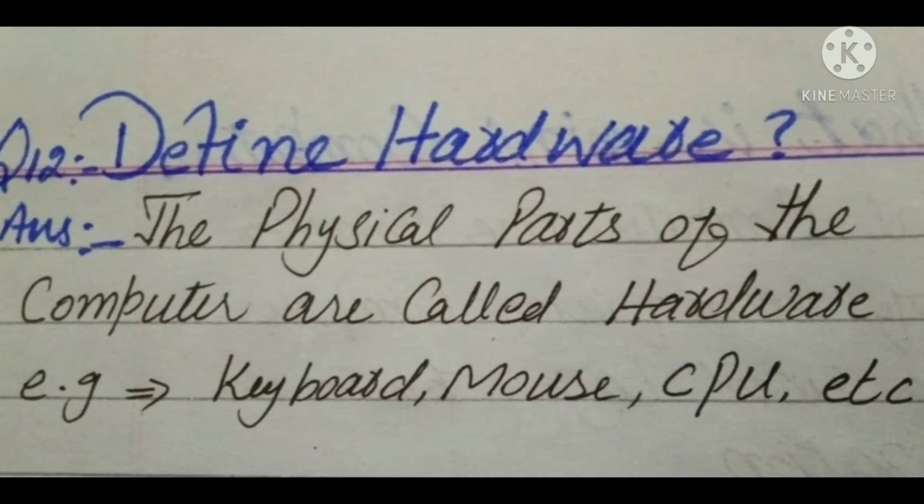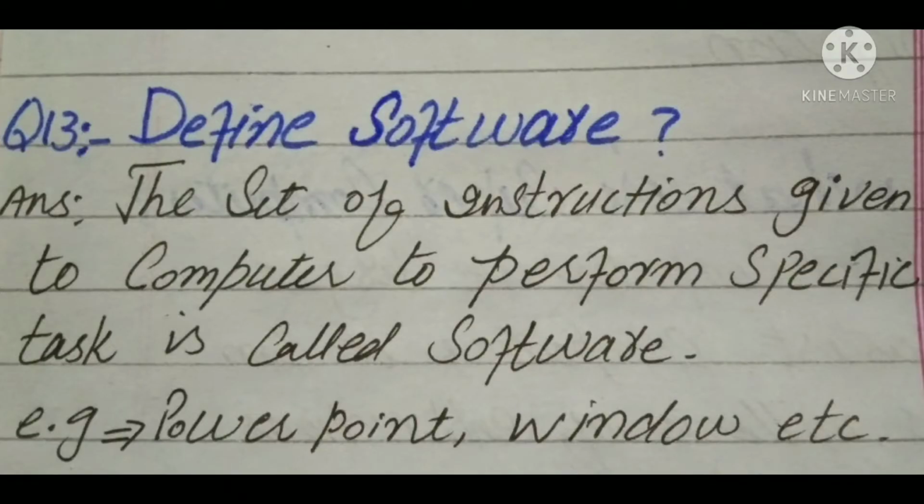Define hardware. The physical parts of the computer are called hardware. For example, keyboard, mouse, CPU, etc. Define software. The set of instructions given to a computer to perform specific tasks is called software. For example, PowerPoint, Windows, etc.